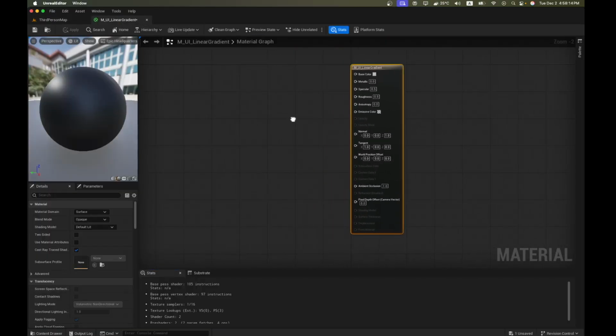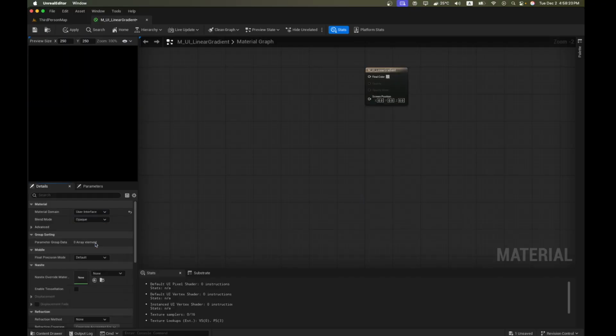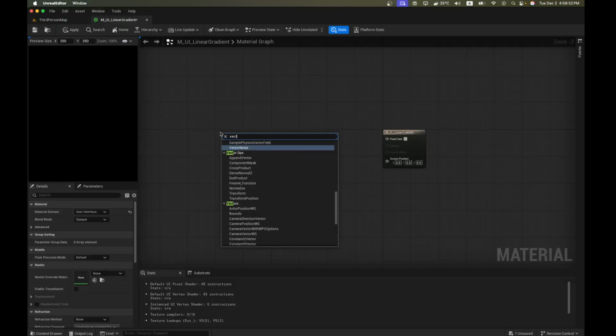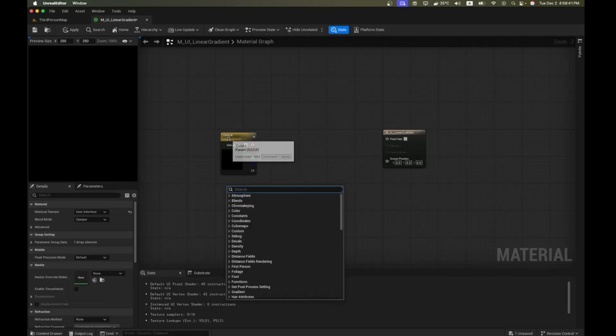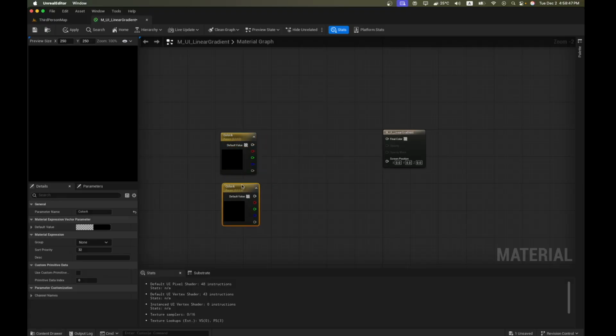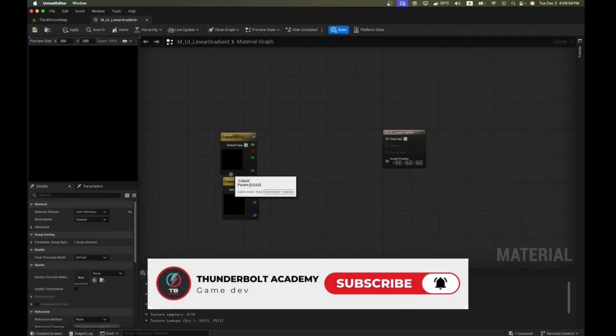Inside this file, we will firstly change our material domain to user interface. The blend mode will remain opaque. Inside our graph, you can right click and search for vector parameter. This is going to store our colors, so rename this as color A. Now you can duplicate this pressing Ctrl D. You can also hold V on your keyboard and left click with your mouse to create more of these vector parameters, but we don't need so many colors, so let's get rid of them.